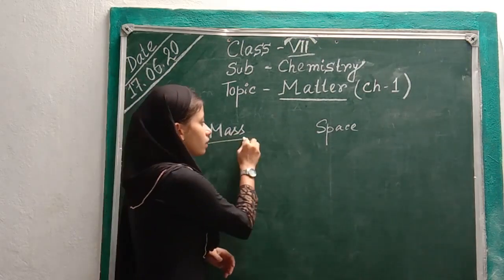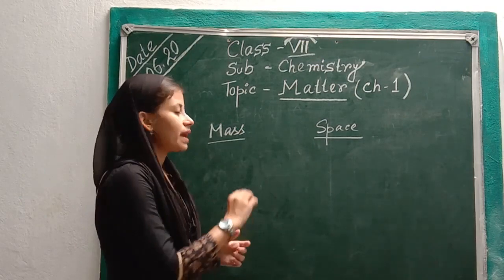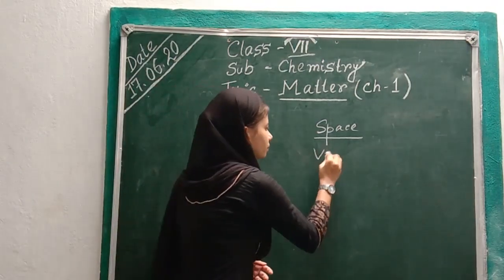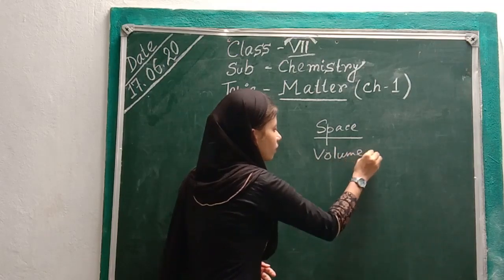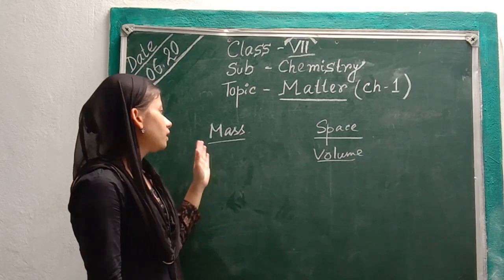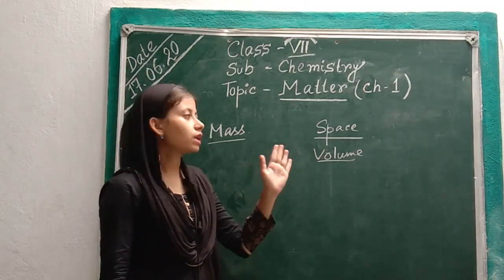Now space. What is space? The space occupied by an object is called its volume. Now how can we measure volume? Mass can be measured by the units grams or kilograms.